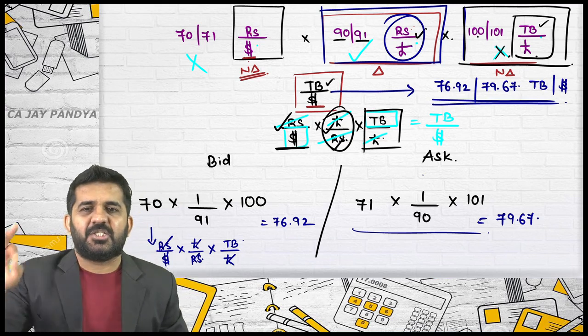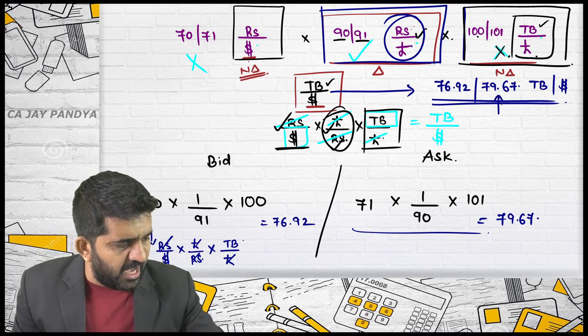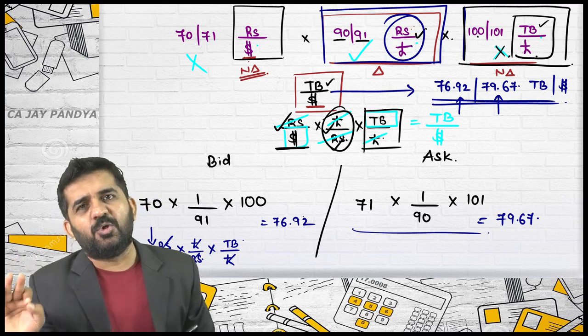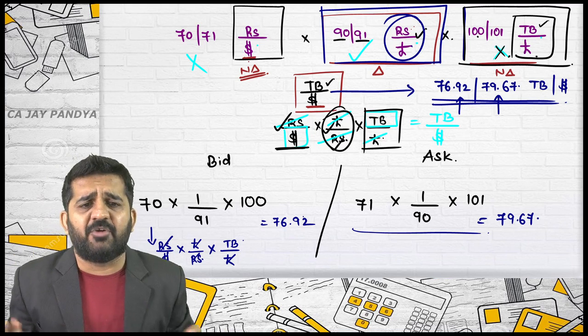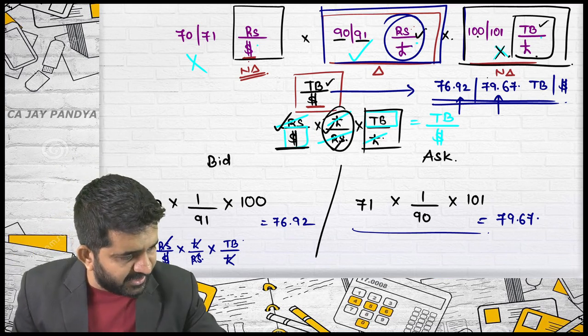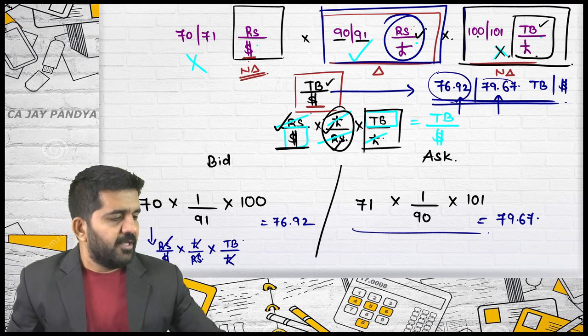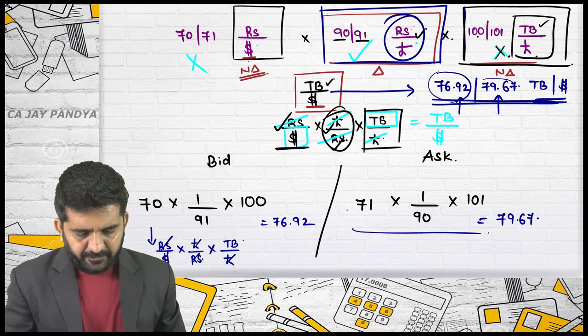And please understand, after calculating any rate, if the ask figure is not higher than bid, your calculation is incorrect somewhere. It is not at all possible. Whatever you do, it is not possible. This rate should be higher. This rate should be lower. Is it alright? So this is nothing but Thai baht per dollar rate.